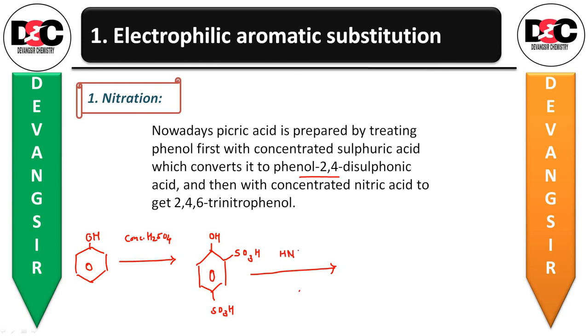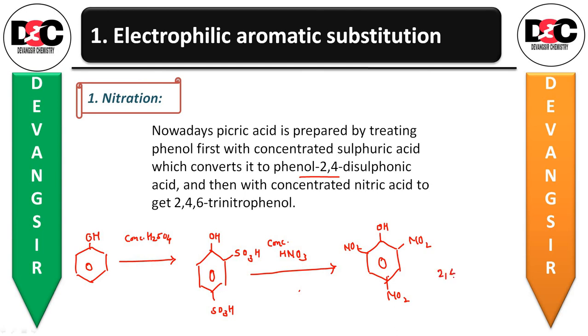Then with concentrated nitric acid, that is HNO3, we get 2,4,6-trinitrophenol: OH, and at positions 2, 4 and 6, NO2, NO2, NO2.